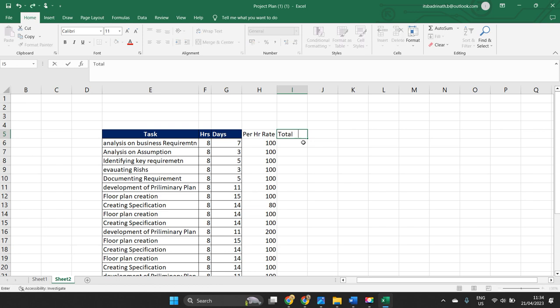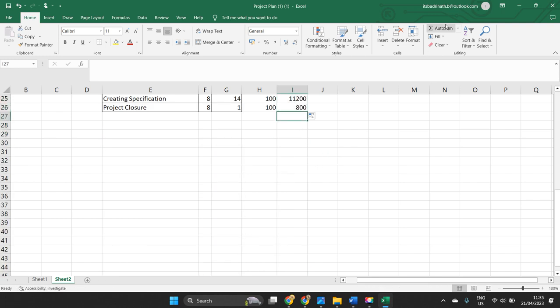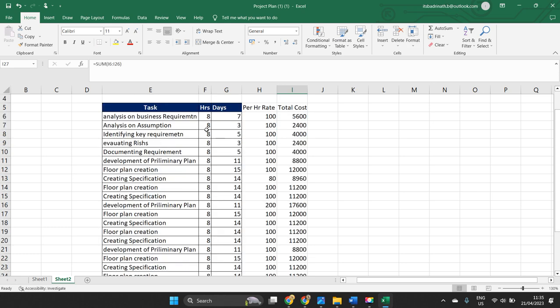This is total cost. It will be equal to hours into number of days into the cost. These three things should be multiplied. For each task, this is the cost, and finally you just sum it, auto sum, and you will get the total cost of the document. Like this, you have to do your work, and I recommend you submit the same thing.